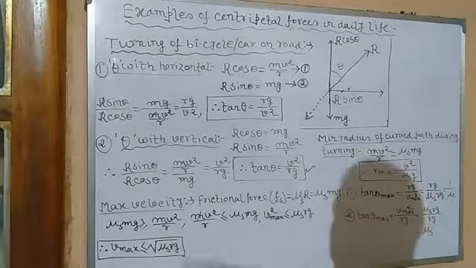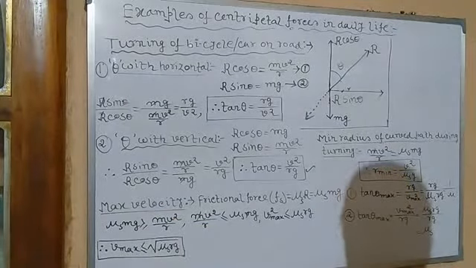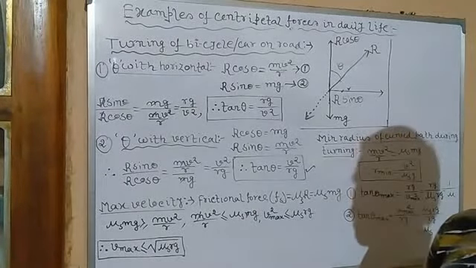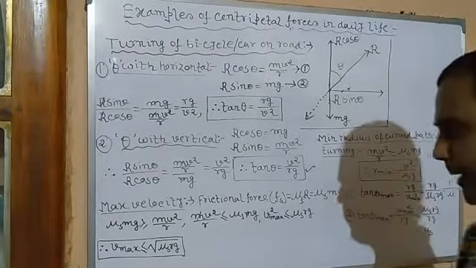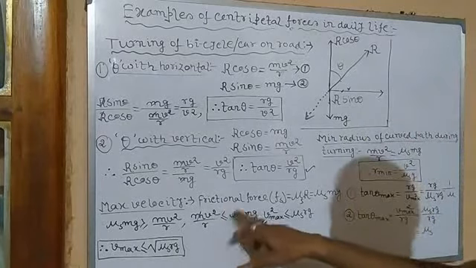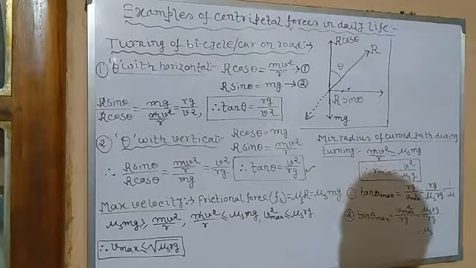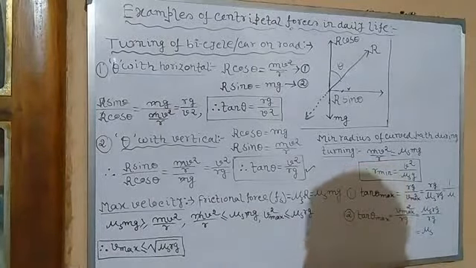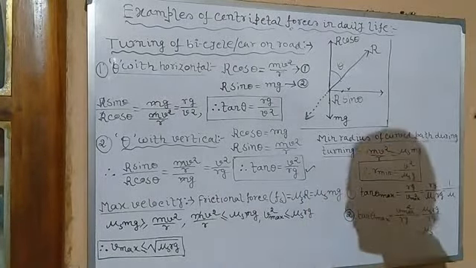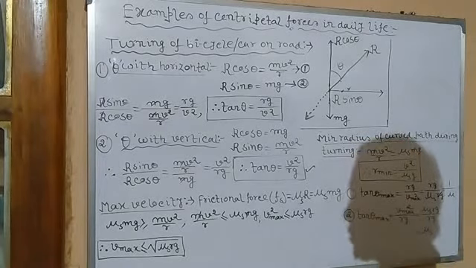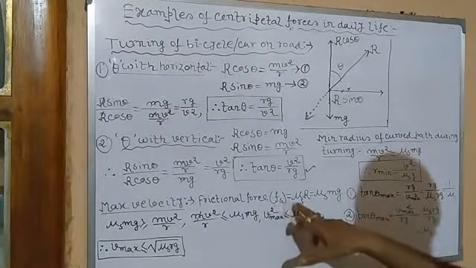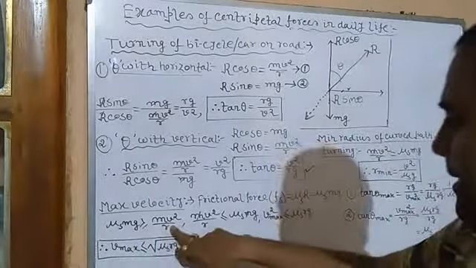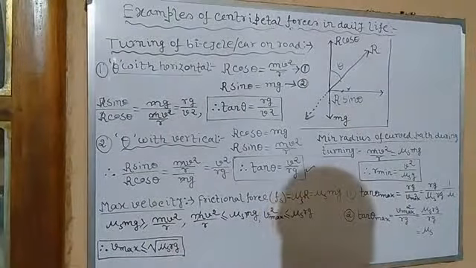Now what will be the maximum velocity in such a case? If we exceed that velocity, the cycle or the vehicle will skid, and it may turn over. Since, as I said, the frictional force gives the necessary centripetal force, we have already looked at Fs, that is sliding friction or kinetic friction, since it is in a state of motion, not at rest. So F is equal to mu s R, which is equal to mu s mg. This frictional force supplies the necessary centripetal force. It has to be greater since it is supplying.